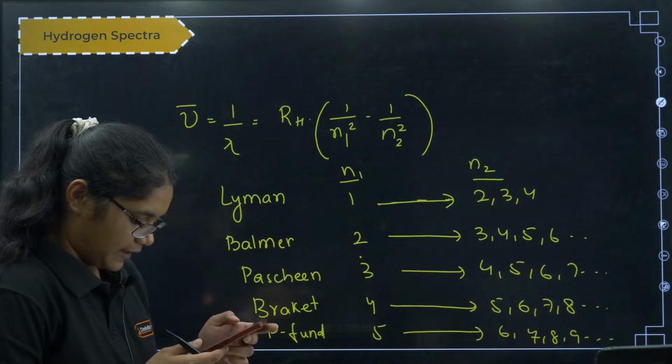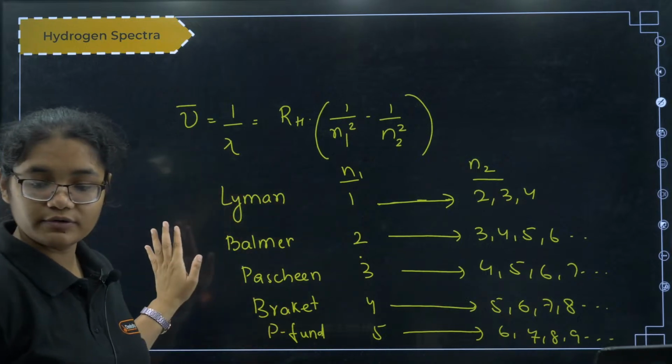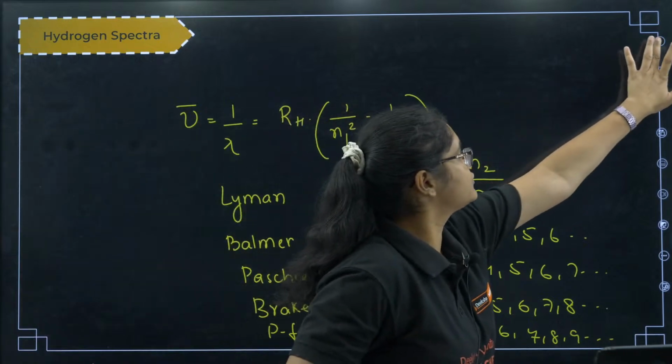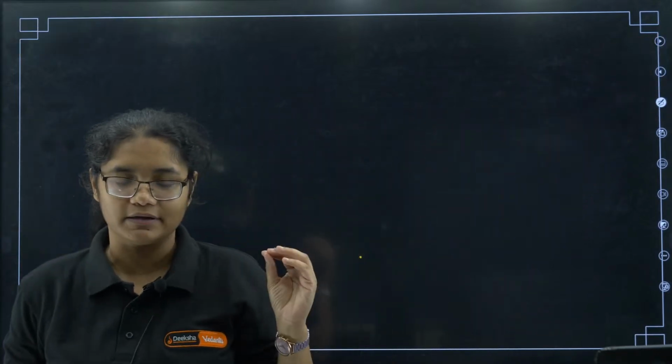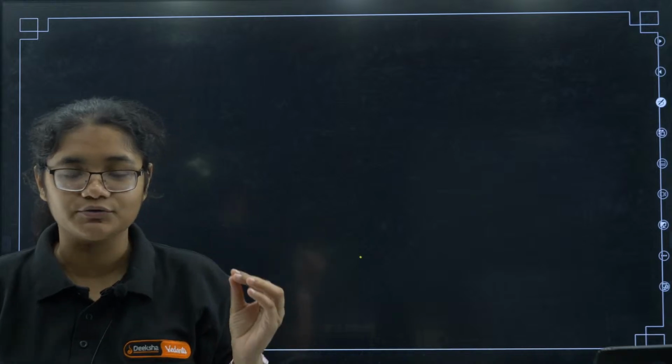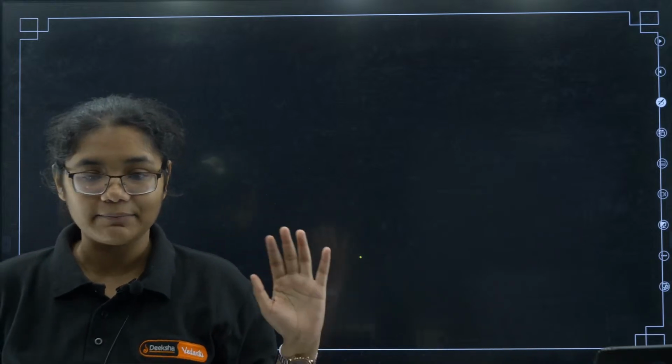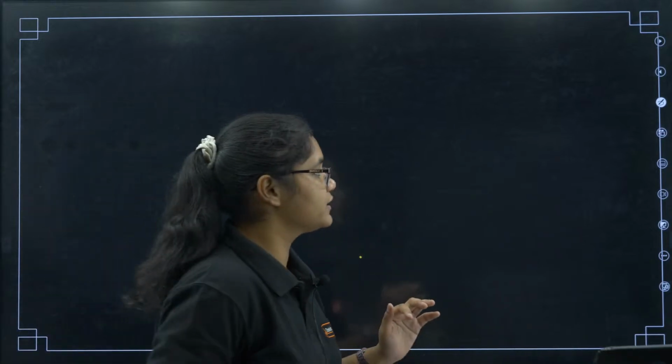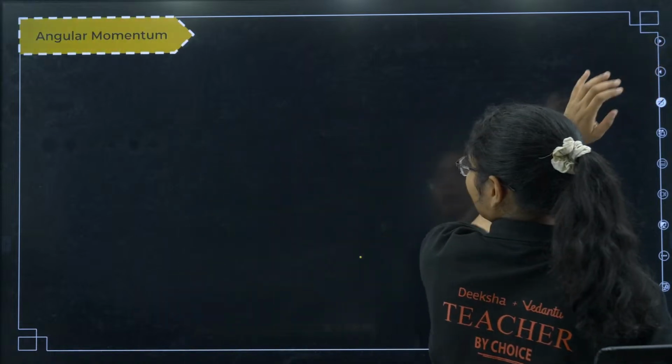Okay, fine. Next, what is there? All of you wrote this formula. I'm just telling you what all things you need to focus on. See, this is a PU1 chapter. Hardly 1 or 2 questions will be asked. So you don't have to go very in depth of the topic. You just have to focus on what I'm telling you at this point of time.